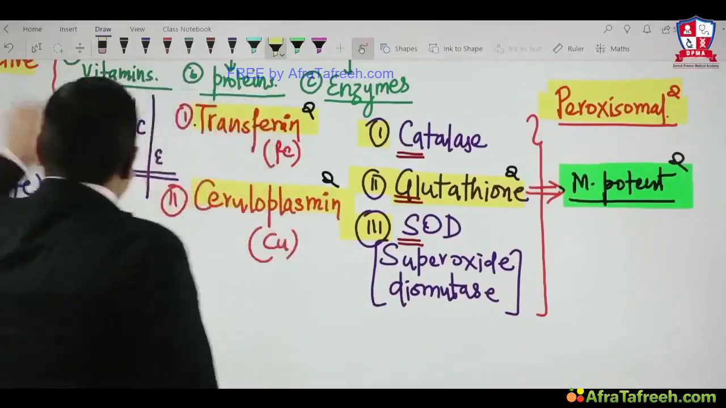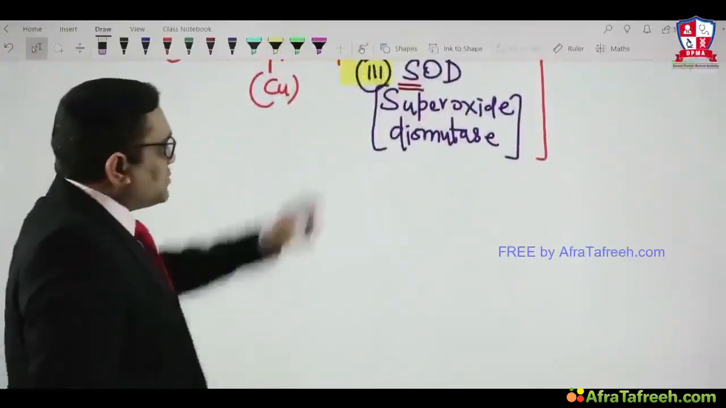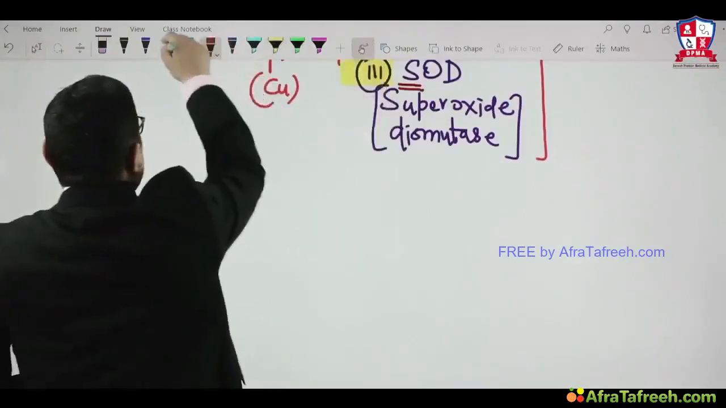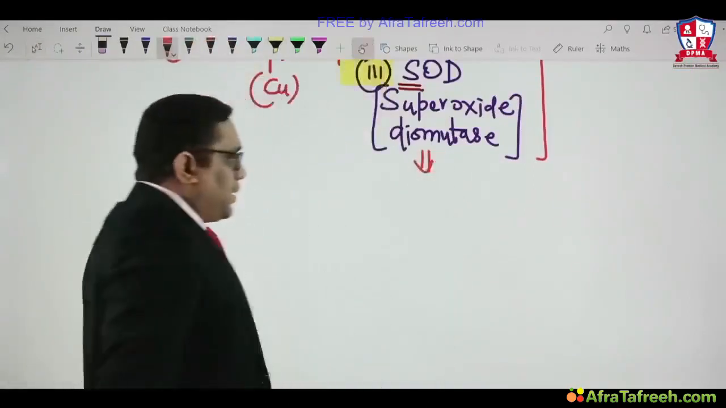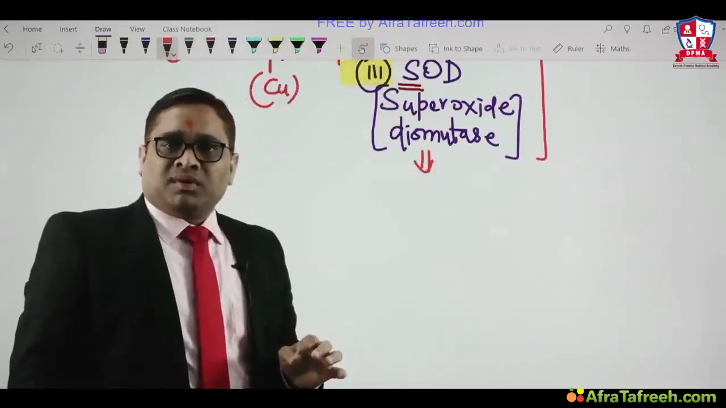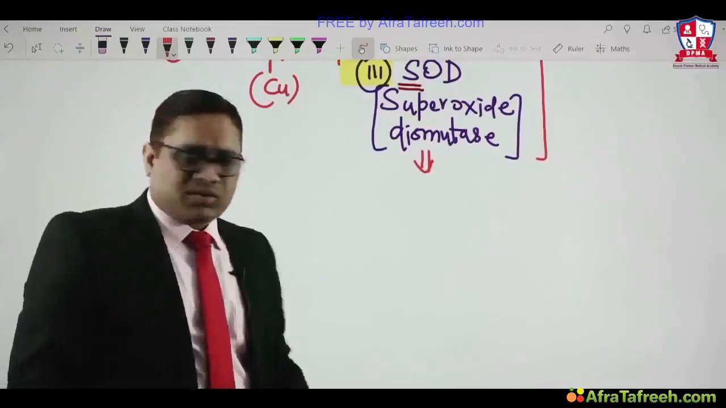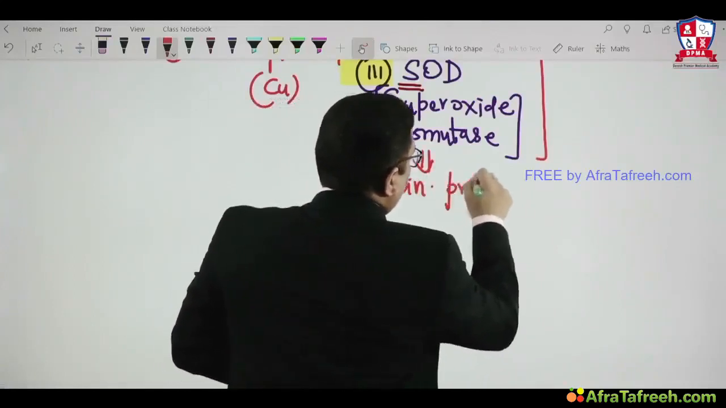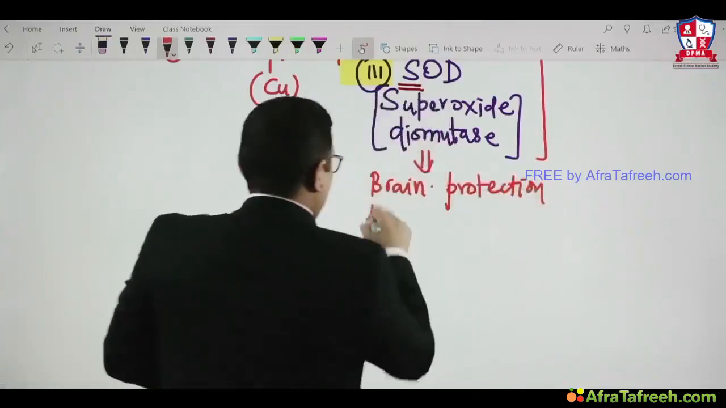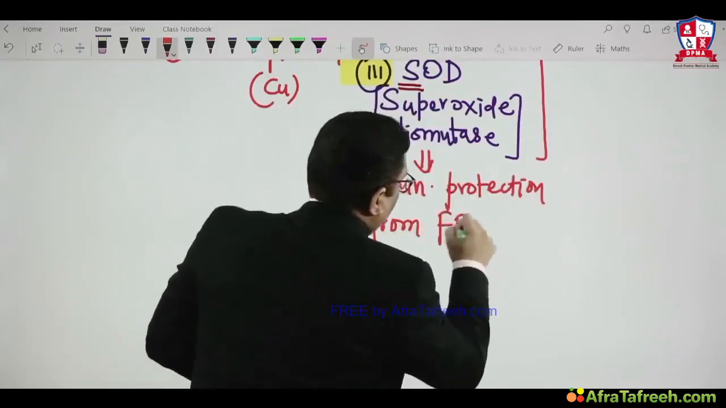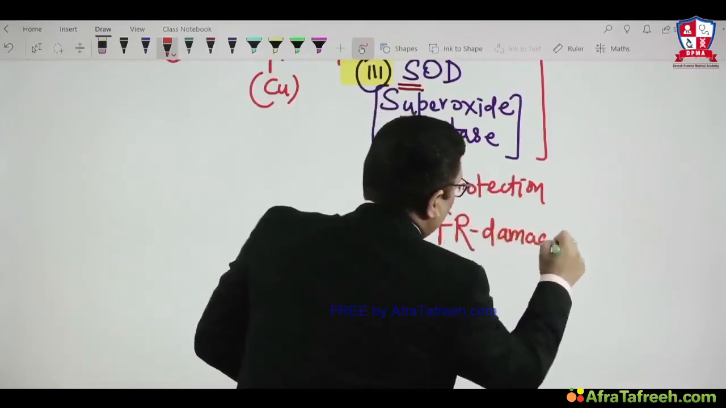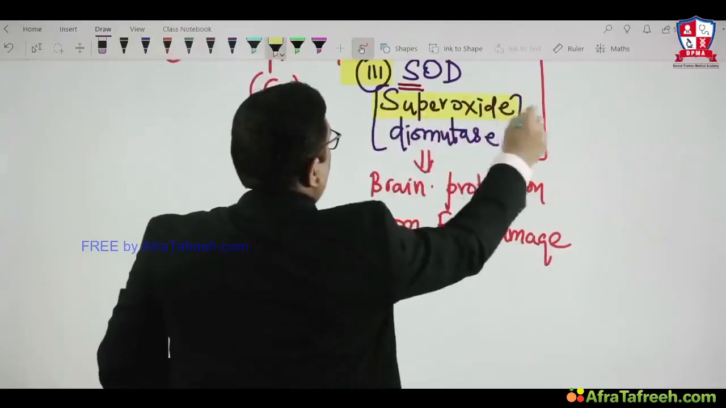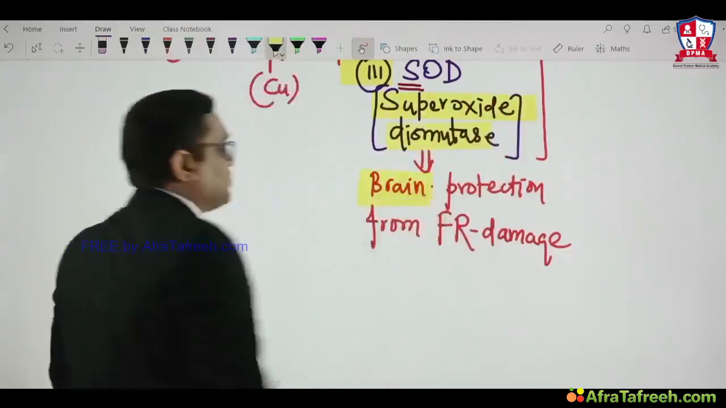In this, I want to tell you one extra piece of information. Superoxide dismutase, this enzyme, is responsible for protection of the brain from free radical damage, right? That was another older All India question: brain protection from free radical damage. So brain is protected from free radical damage by virtue of which of the following enzymes? This is the question. Whenever superoxide dismutase is present, it will be protecting the brain from the free radical